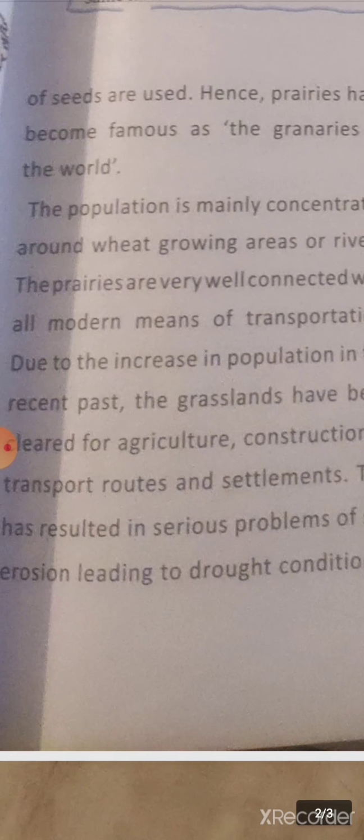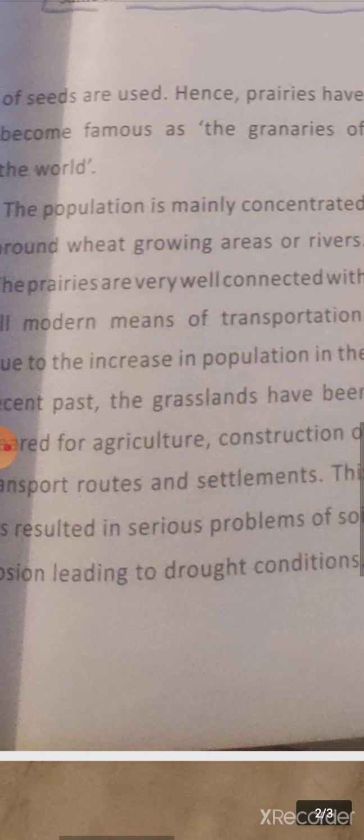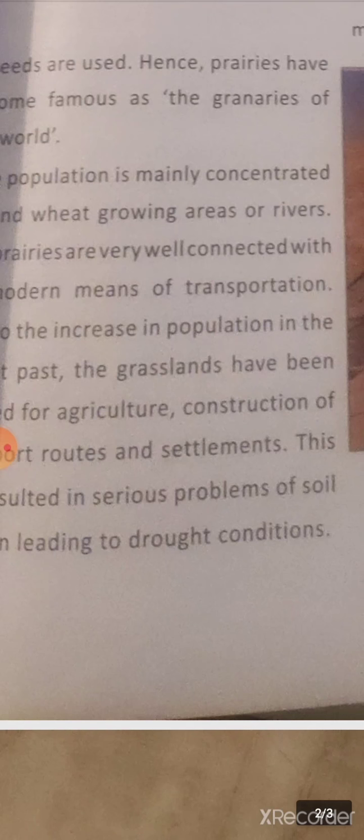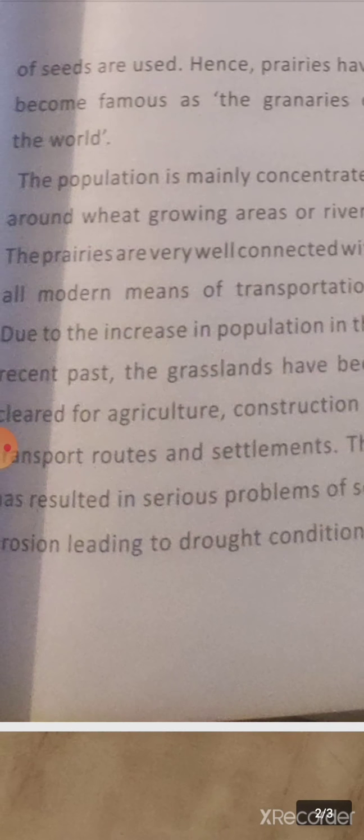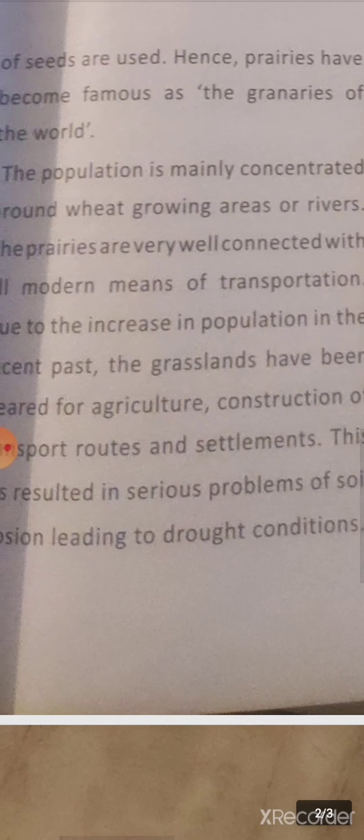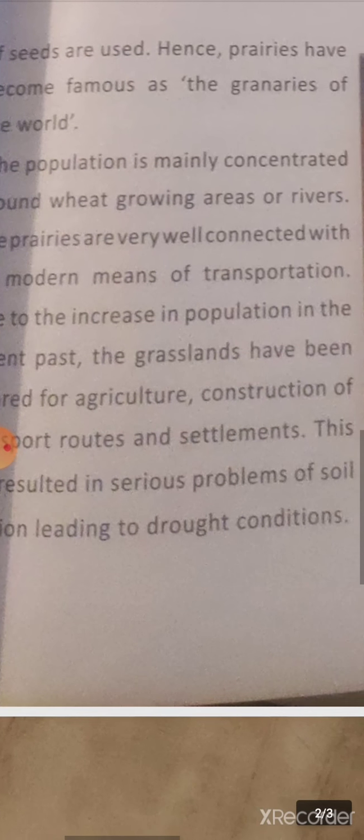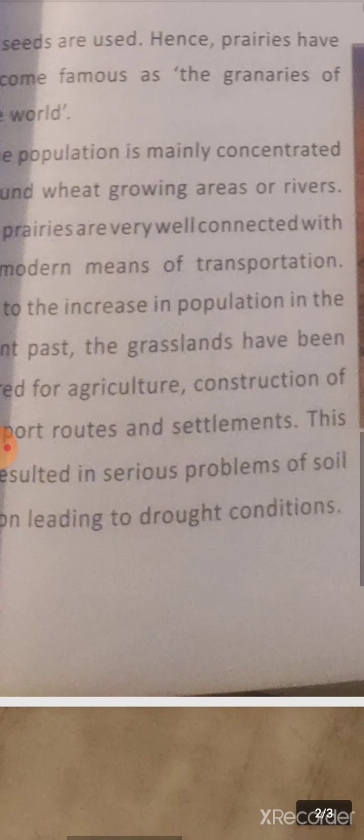Okay, so we will see the problems that are affecting the prairie grassland. Because of the rise in population, much of the land is now cleared for settlement, for agriculture purposes, for creating transport routes. Therefore, the land is greatly affected, and the problem of soil erosion is taking place, and this soil erosion is also leading to another problem, that is drought condition.